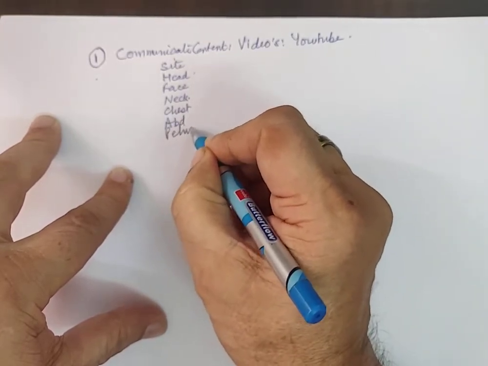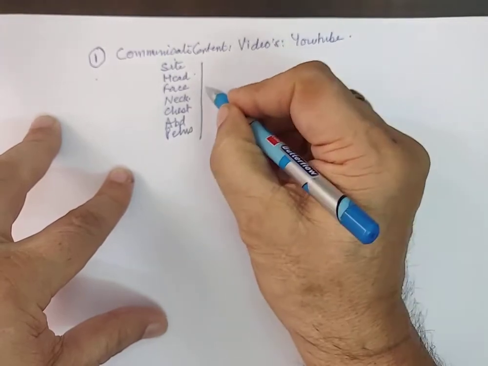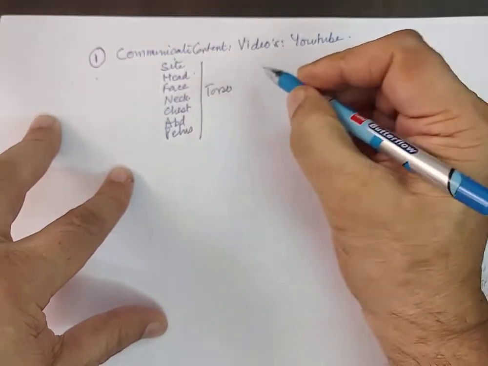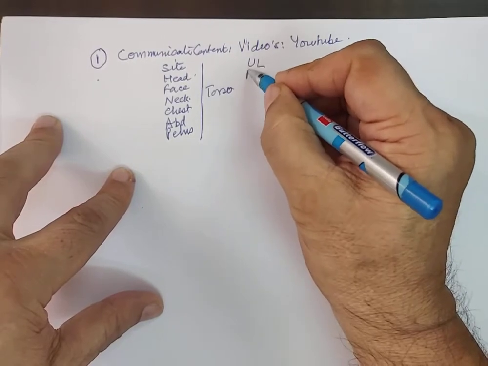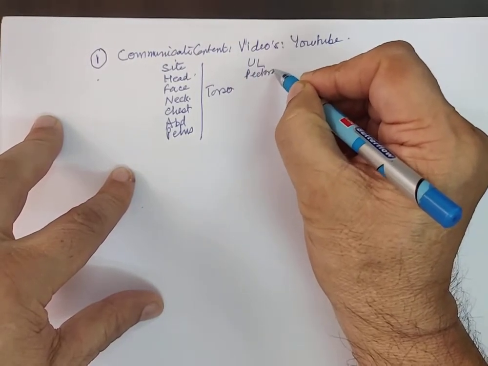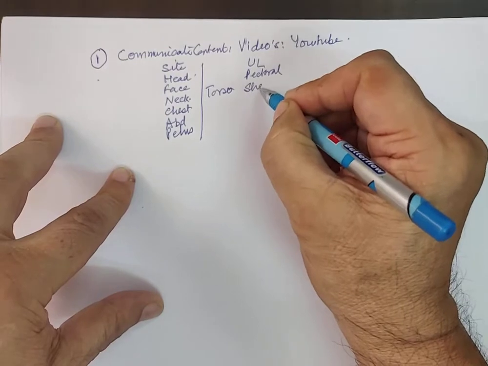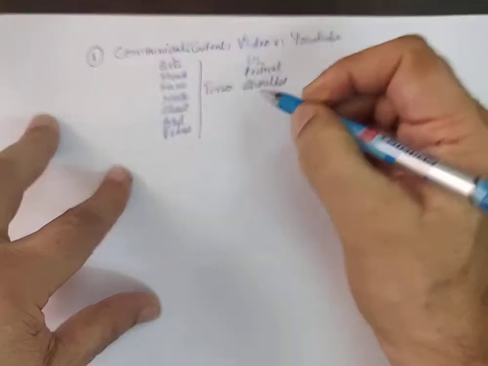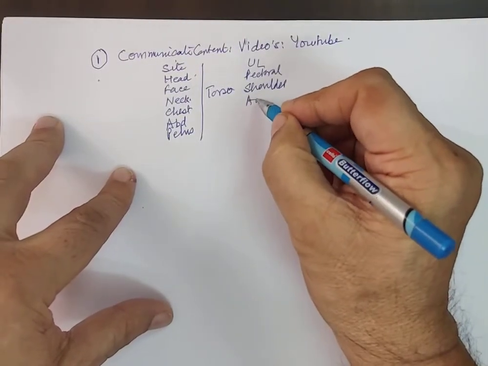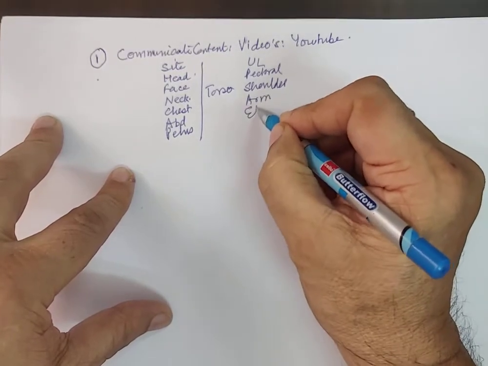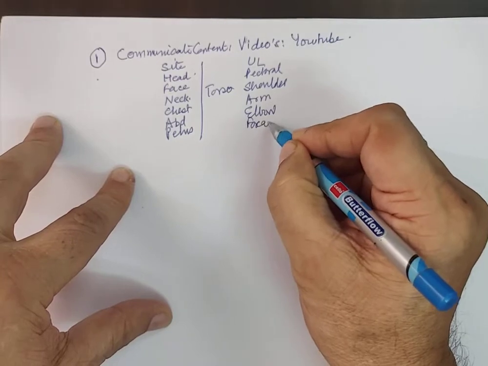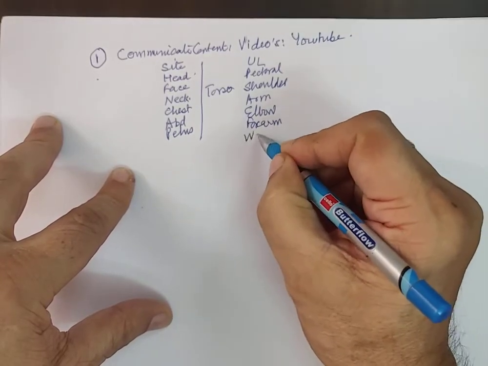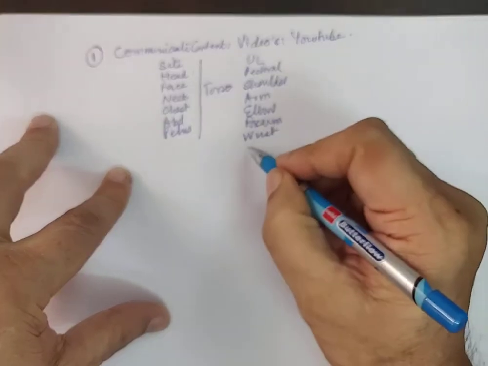Now this forms the torso. Then it can be upper limb, which is pectoral girdle, which is shoulder, which is arm, which is elbow, which is forearm, which is wrist and hand.